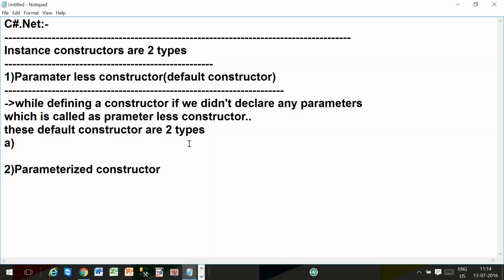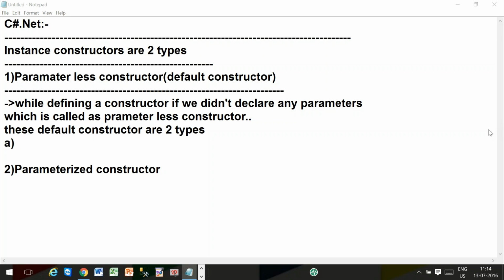So what is instance constructor according to yesterday's class? There is no static keyword. While defining a constructor, if you didn't use any static keyword, it's called instance constructor. Instance constructors are how many types?